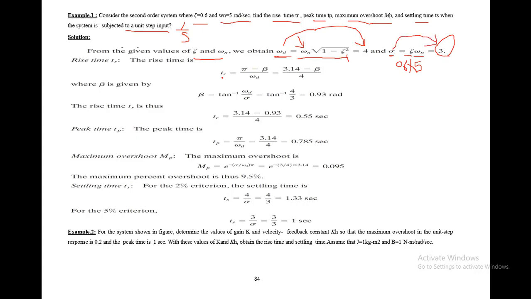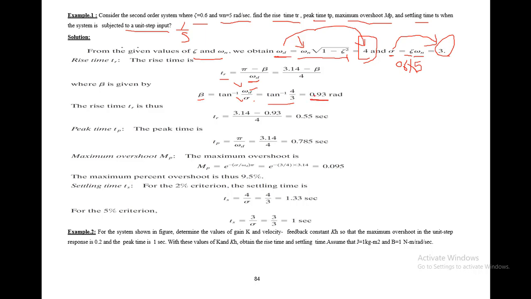Now we have to find the rise time. So the rise time is pi minus beta divided by omega d. But we first have to find the value of beta. So beta is equal to tangent inverse of omega d divided by alpha, or zeta omega n. Omega d is 4, which we have found over here, and alpha is 3. So if you divide 4 by 3 and then take the tangent inverse of that,